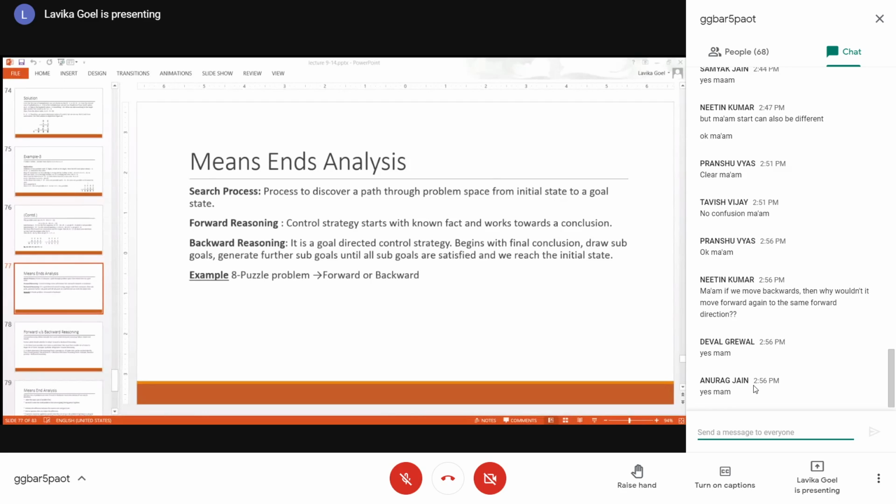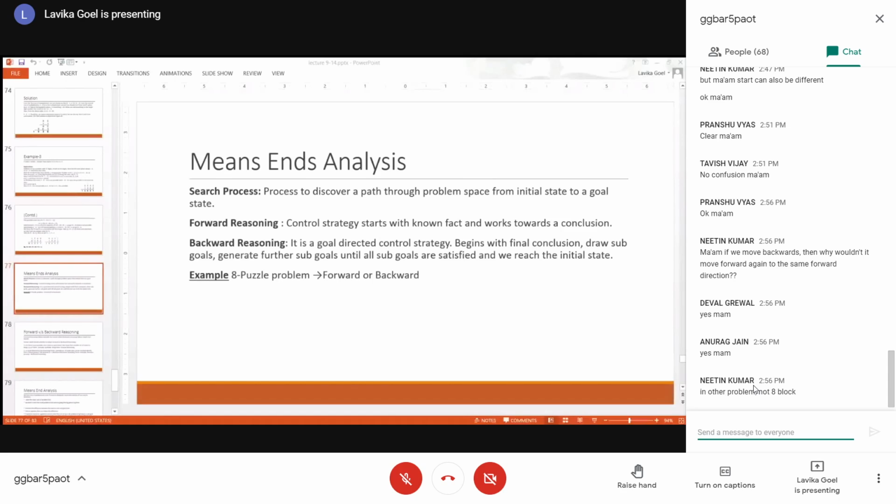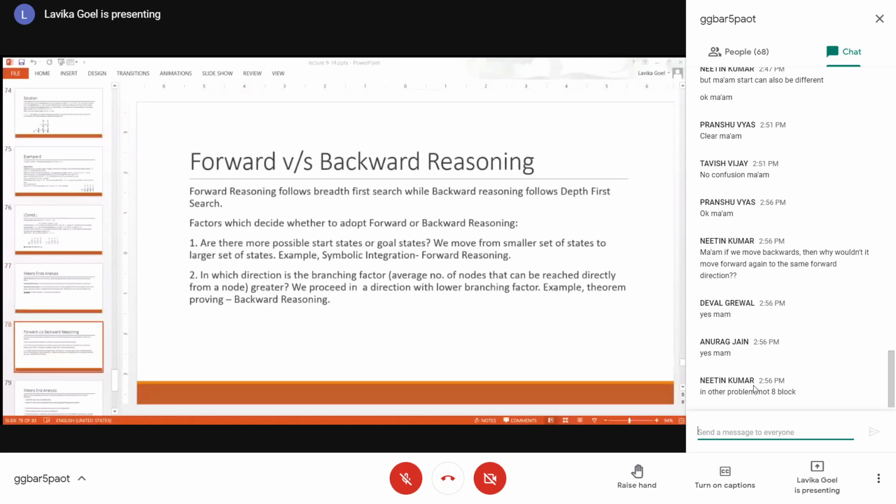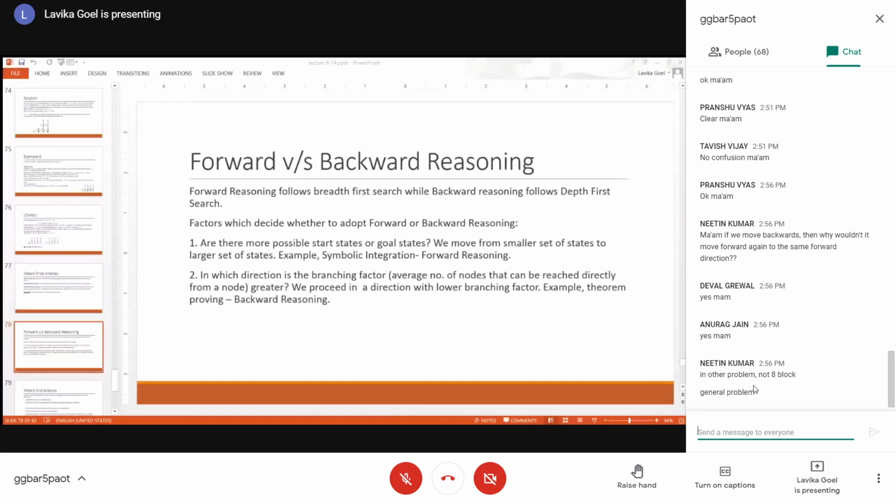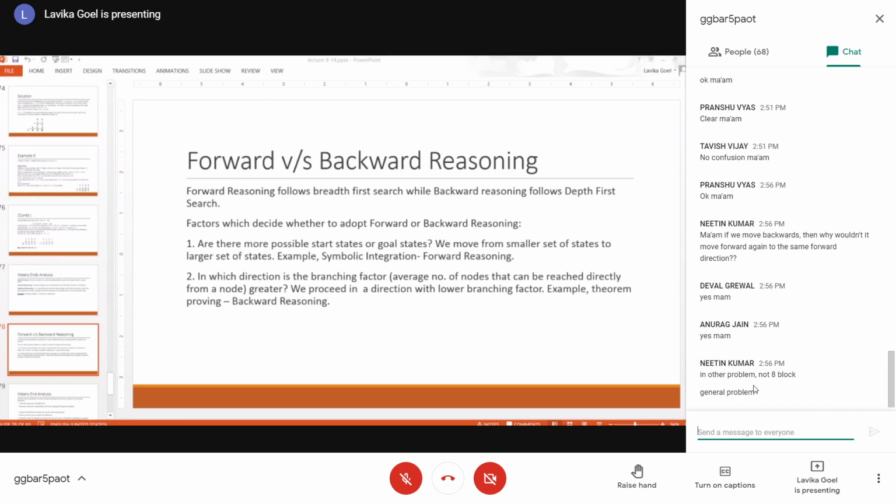Yeah, so Nitin is asking something. If we move, why wouldn't it move forward again to the same? Nitin, you're talking about which problem? If we move backwards, then why wouldn't it move forward again in the same forward direction? General problem, okay. What is your question?